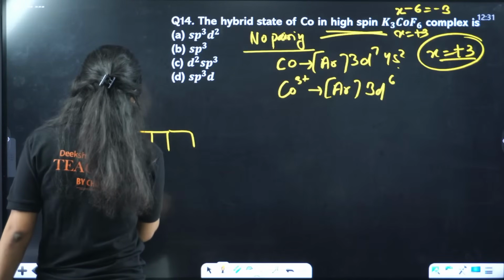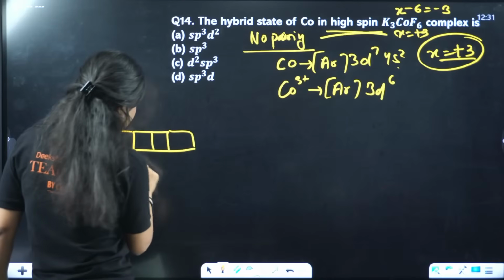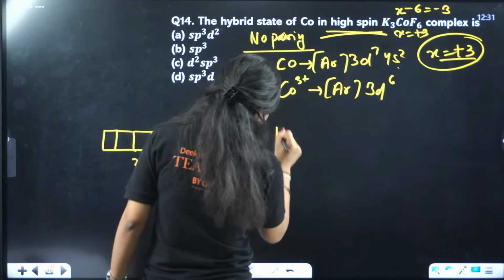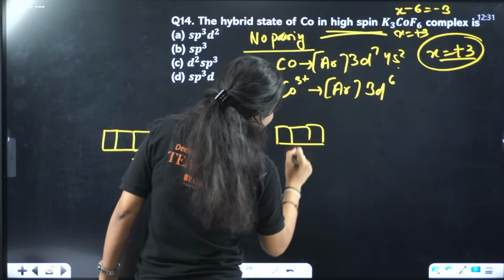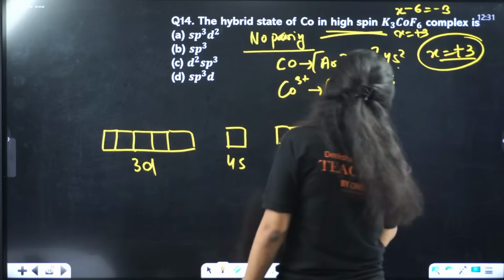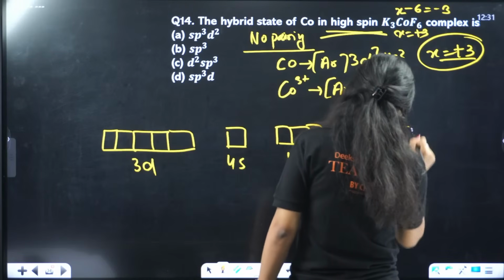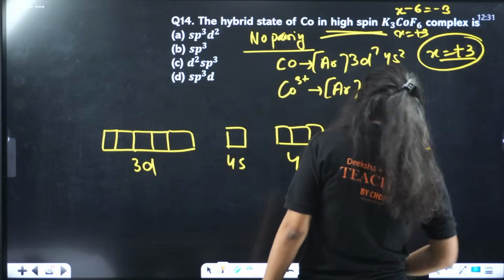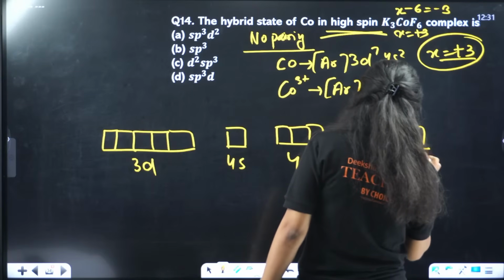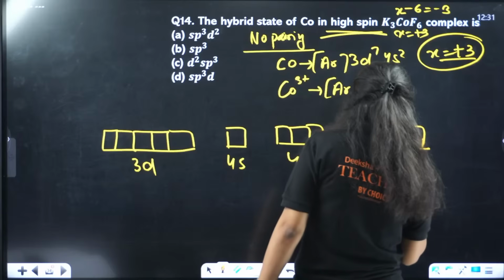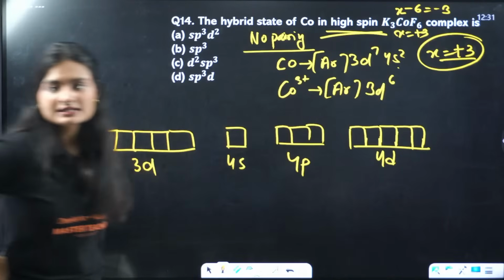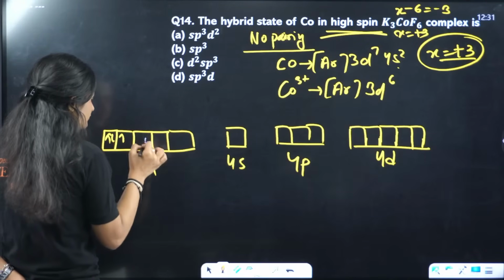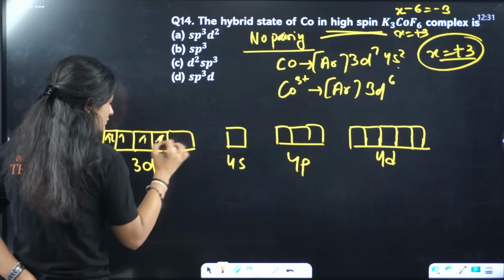This is 3d. Then we have 4s, then we have 4p. We are figuring out the hybridization here. And we have 4d. This is the configuration. Now 3d is full till 6: 1, 2, 3, 4, 5, 6.